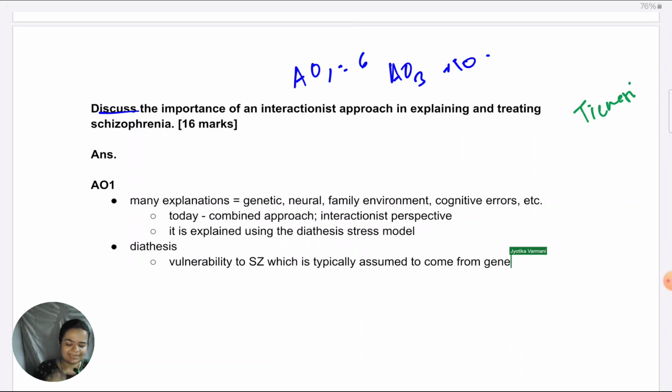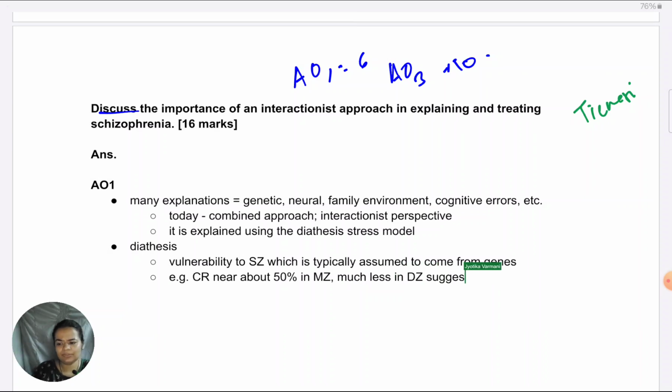To support this, as I said, you do not need to get into okay, Gottesman, Shields found this, family studies found this. No, but you can give one example, strictly a 1-2 sentence example of, say, concordance rates have been established to be near about 50% in monozygotic twins, much less in dizygotic. You can give the percentage, suggesting that there is definitely genetic vulnerability.